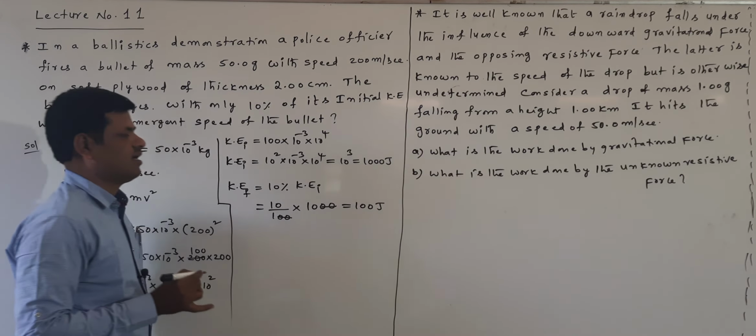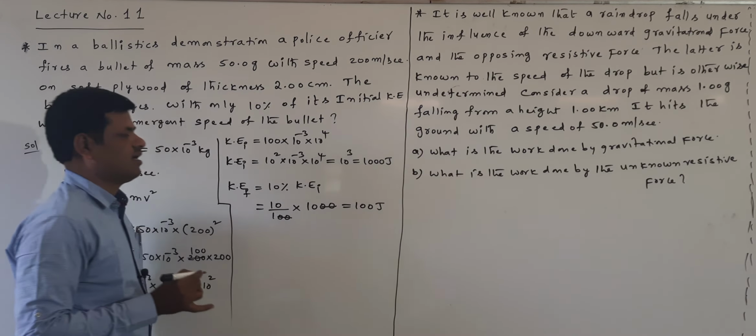What is given here? The bullet emerges with only 10% of its initial kinetic energy, which means final kinetic energy is 10% of initial kinetic energy. So 10 by 100 into initial kinetic energy, which we already know is 1000. These two zeros cancel, and we get 100 joules. What is being asked? The emergent speed of the bullet, which means we have to find the final velocity of the bullet.